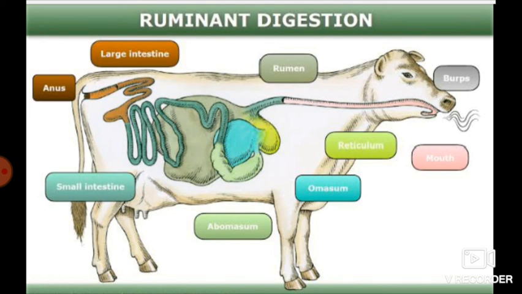Understand everyone? So we have completed lesson 2. In this lesson, we studied what is nutrition, what is food, nutrition in amoeba, nutrition in humans, and nutrition in ruminants.